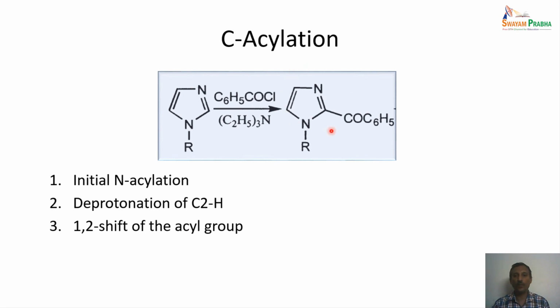So even though it looks as if the C2 carbon is not prone to an electrophilic attack, this reaction is possible because of the intermediate that is formed, and because the reaction is running in the presence of a base. So for the C2 acylation, we need a base for this particular reaction to be successful.